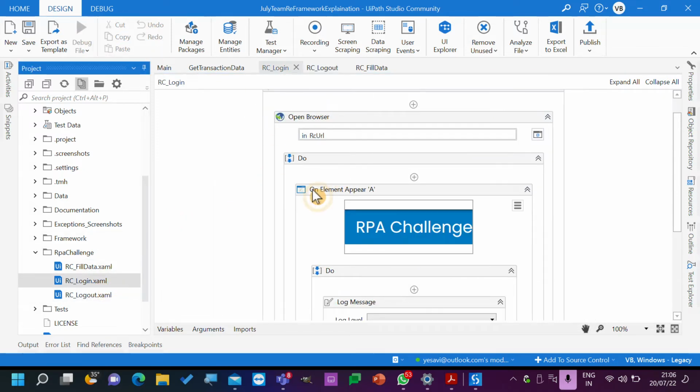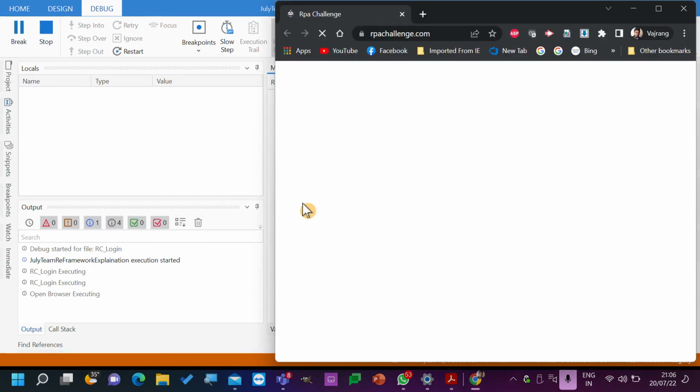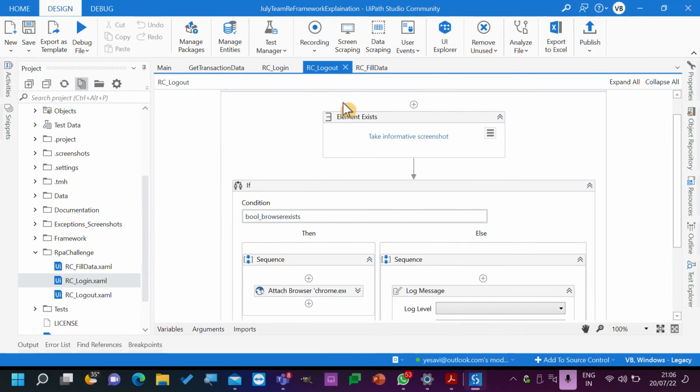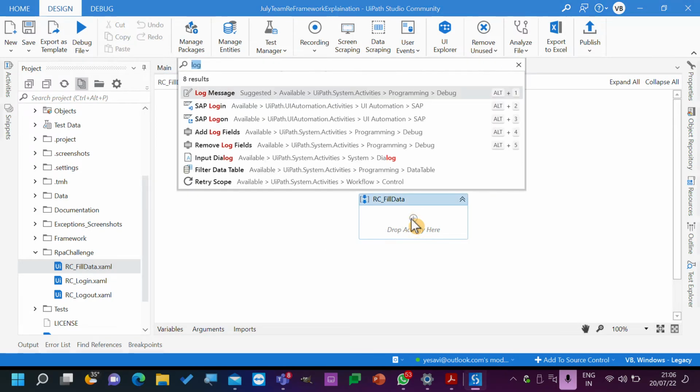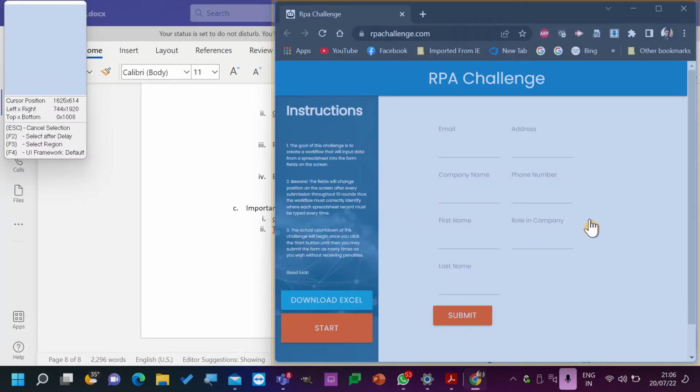Now let's run this file. Let's open the file basically. Okay, RPA challenge is available, closed. Now RC field data. Here we need to fill all the information, and what we will do for this particular item is attach browser, because the browser should already be open, and hit on this.